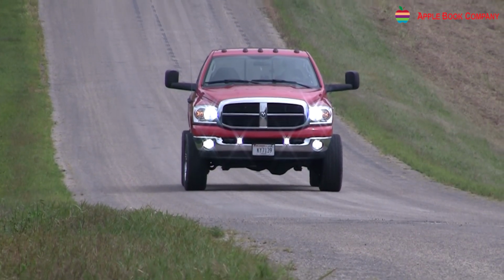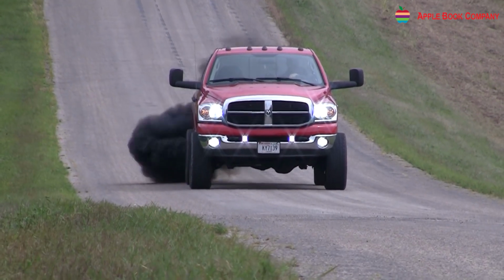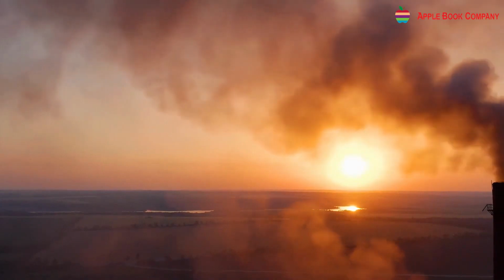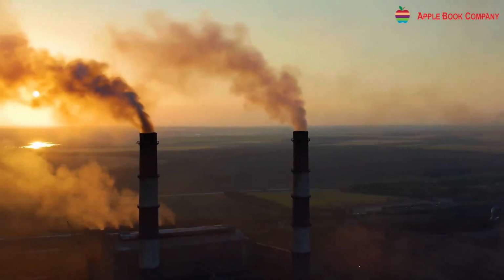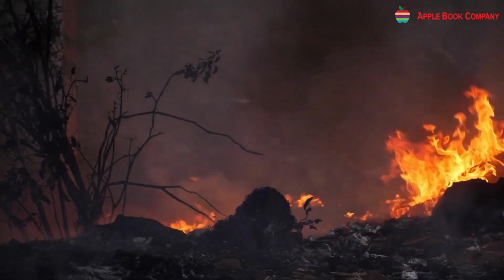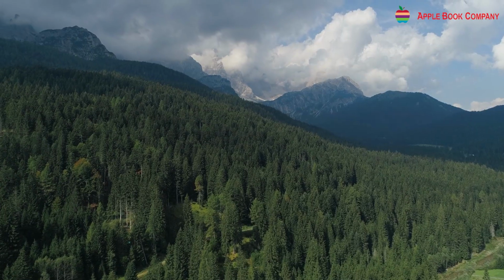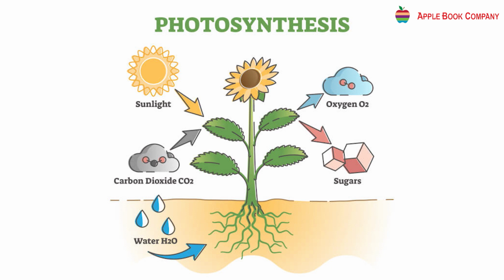The vehicles use fuel to run. The fuel on burning emits large amount of unwanted gases in the air. Industries and factories release harmful gases which get mixed with air and pollutes it. Burning of garbage causes air pollution. Plants help to maintain the balance of gases in the air. They utilize the carbon dioxide present in the air for photosynthesis and release oxygen into the atmosphere.